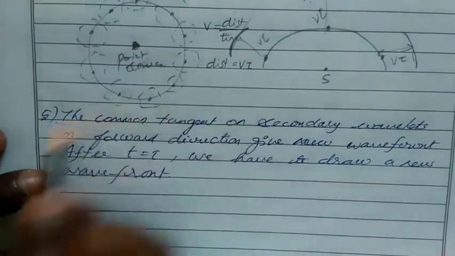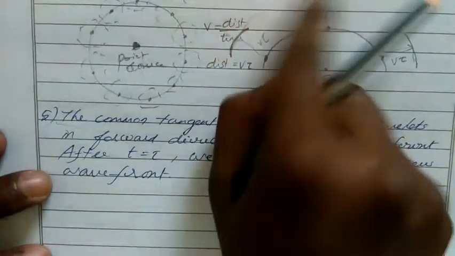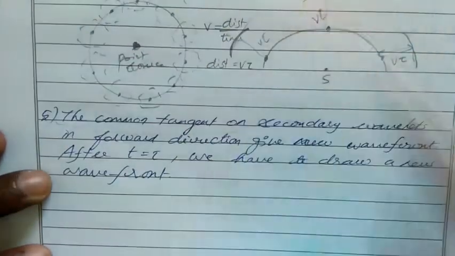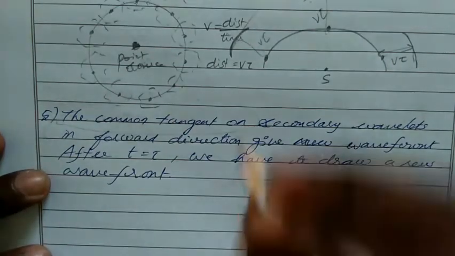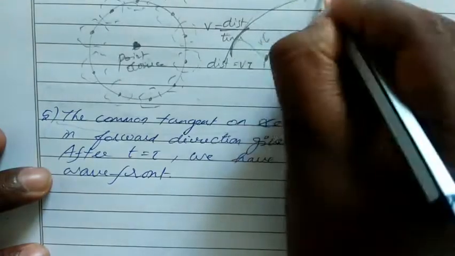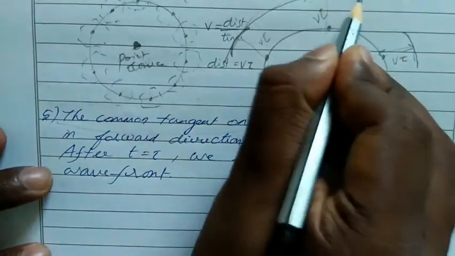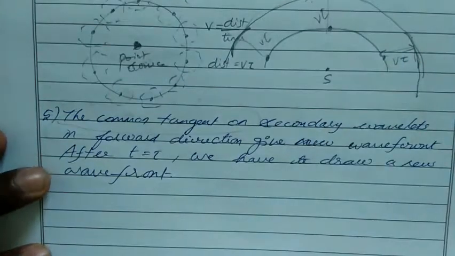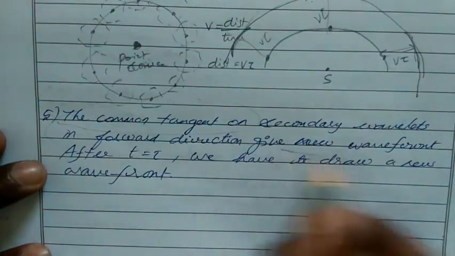This is the secondary wavelets, this is the primary wavelets. If I draw a common tangent on the secondary wavelets in the forward direction, it gives the new wavefront.